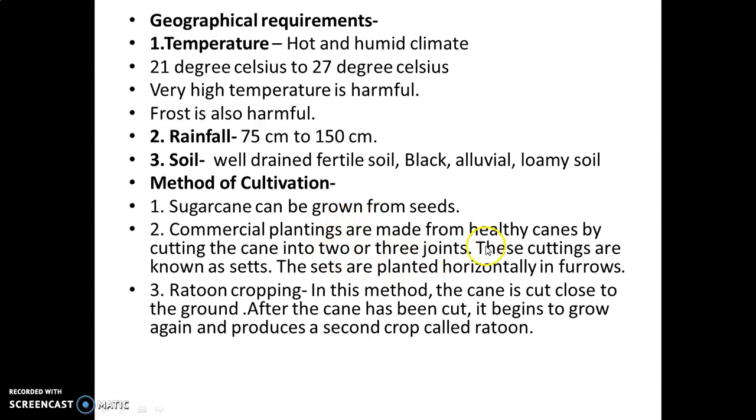What is the second way? Commercial plantings are made from healthy canes. When the seeds convert into sugarcane, how much time does it require? It needs 10 to 15 months. When sugarcane becomes mature, we uproot it, and after uprooting, we cut the sugarcane into 2 or 3 joints.